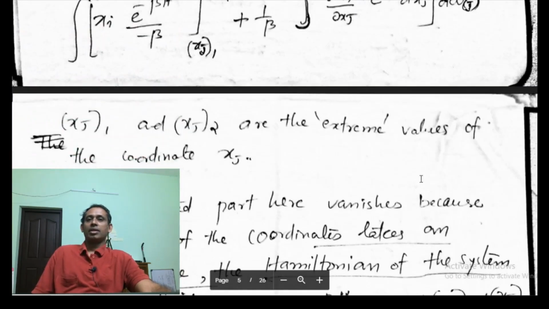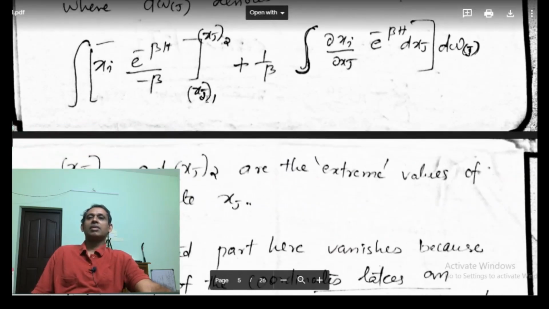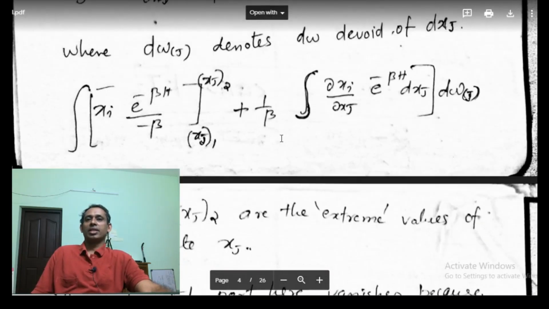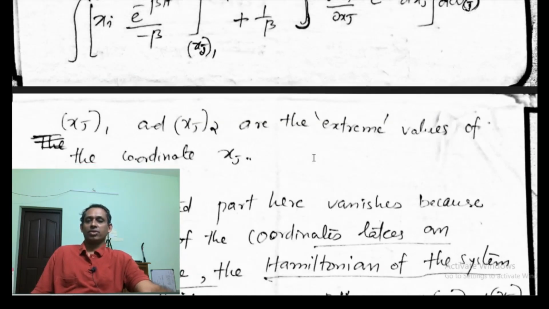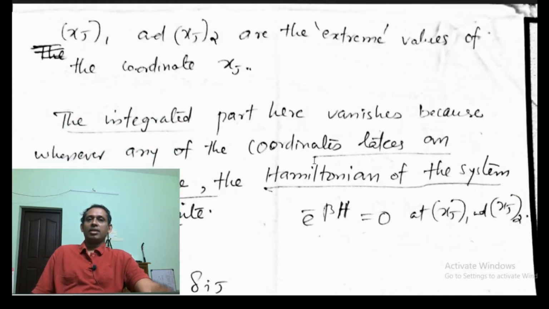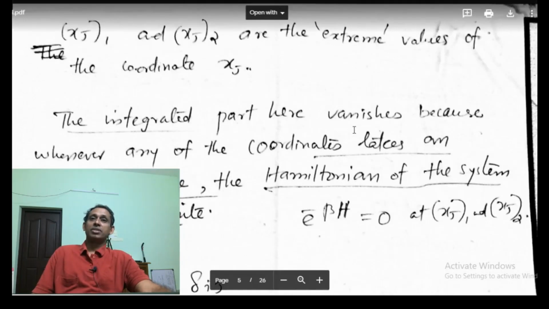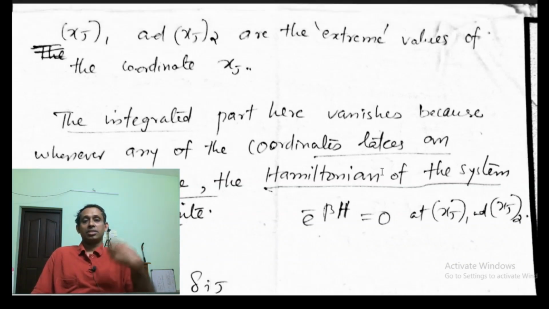Now the limits xj1 and xj2 are the extreme values of the coordinate xj. For the extreme values of a coordinate, the Hamiltonian actually becomes infinite, because whenever any of the 6N coordinates takes an extreme value, the Hamiltonian becomes infinite.